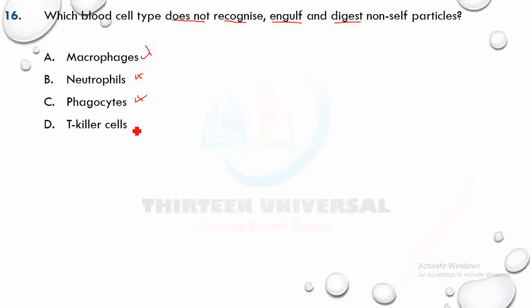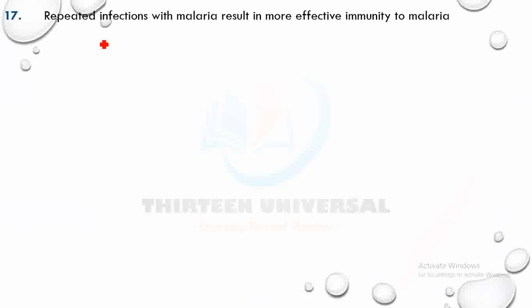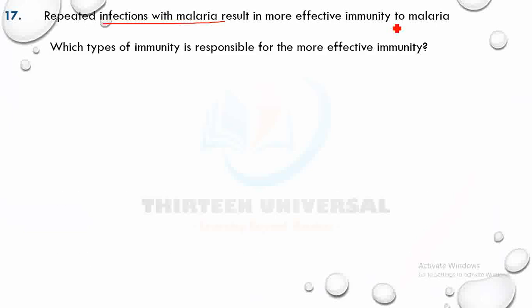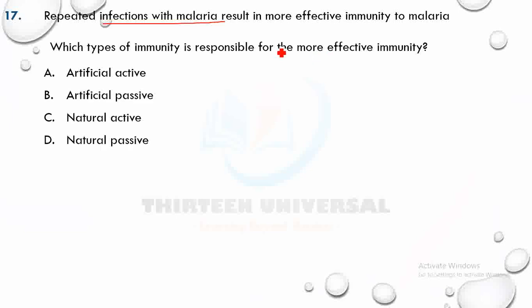Okay, this is D. Delta. Repeated infections with malaria result in more effective immunity to malaria. Which type of immunity is responsible for the more effective immunity? Pause the video and try it. So which type of immunity is responsible? Infection of malaria, this is natural.